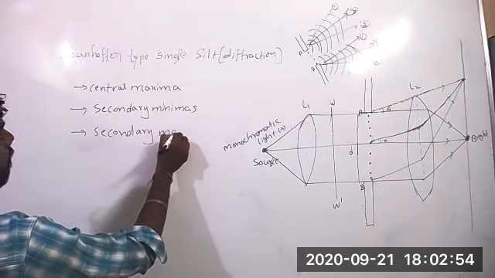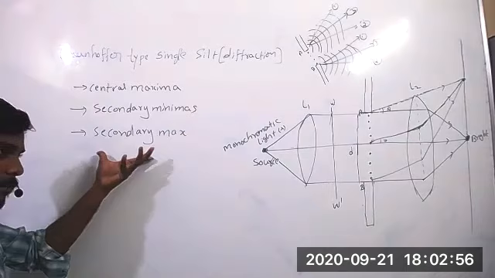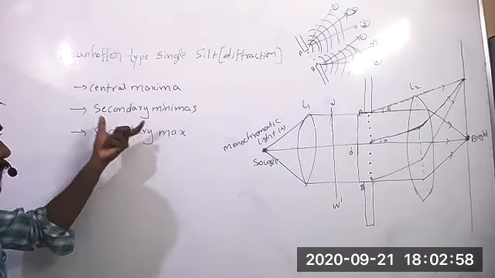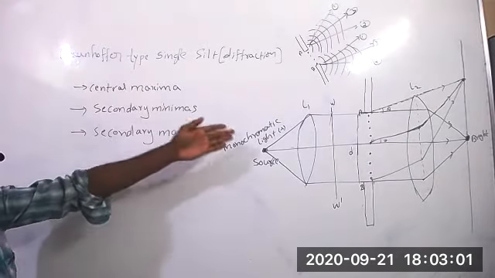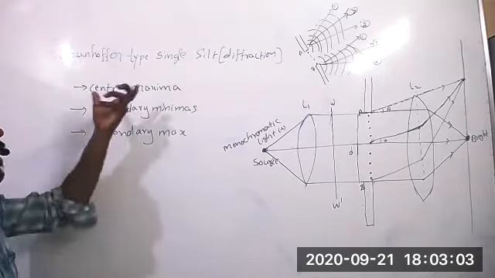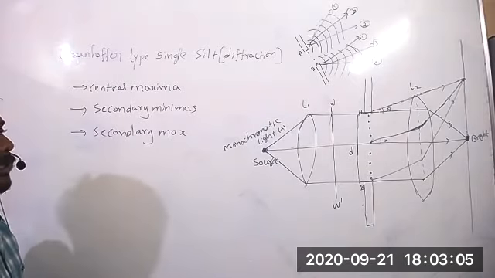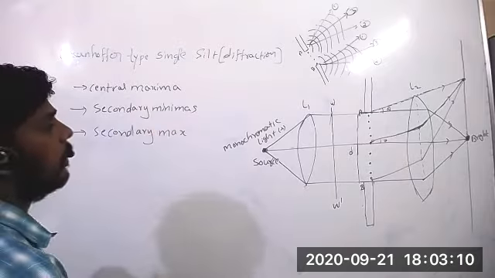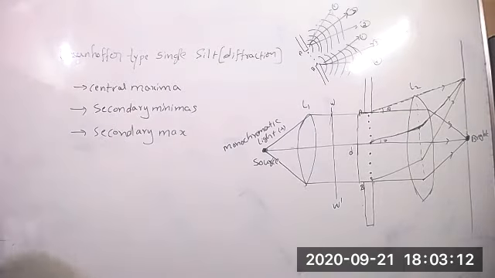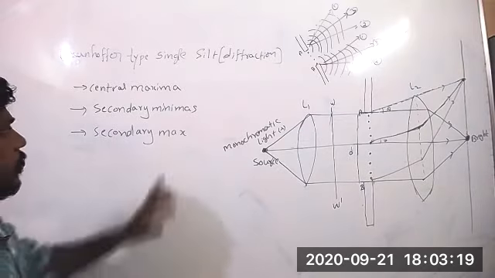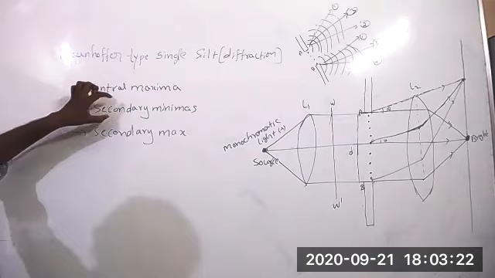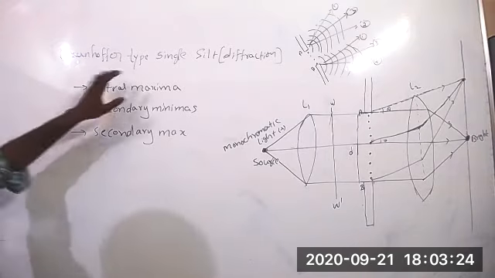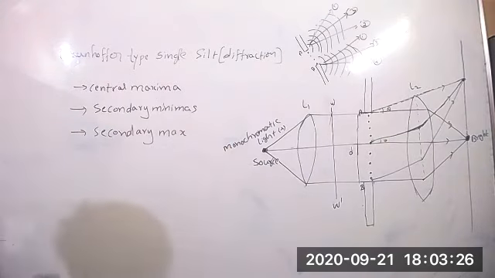We have to discuss when secondary maxima will form, when secondary minima will form, and the central maxima we will already get, because in Fraunhofer diffraction, the central spot is always bright. Now to get the secondary minima, let's see, because the center is always bright.